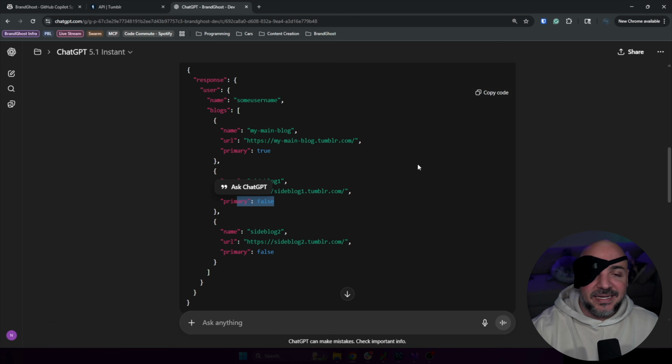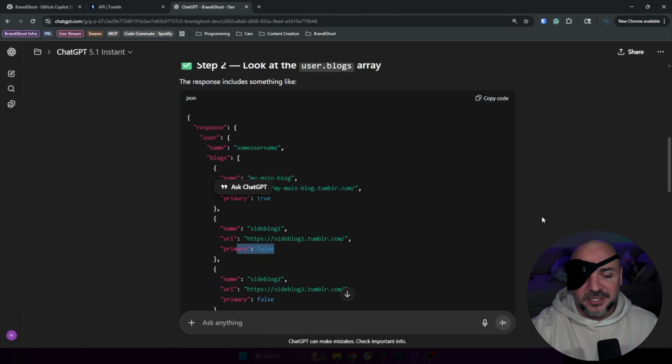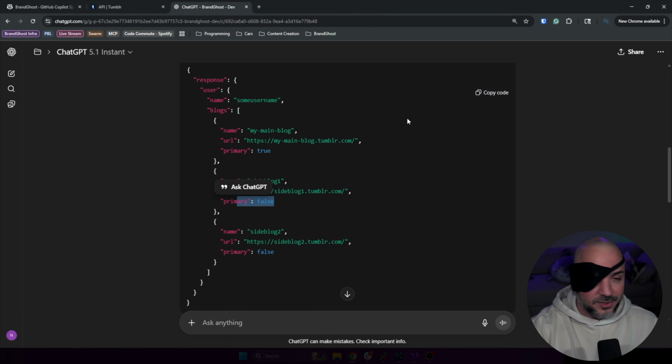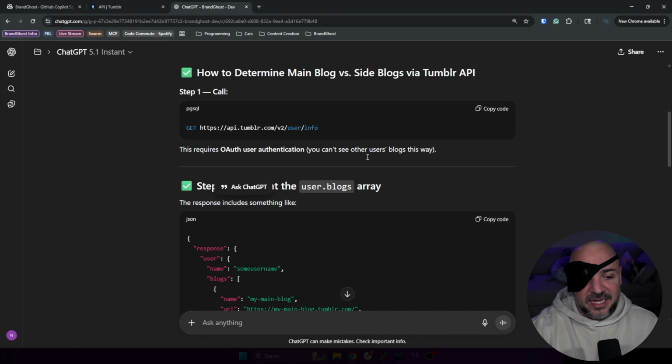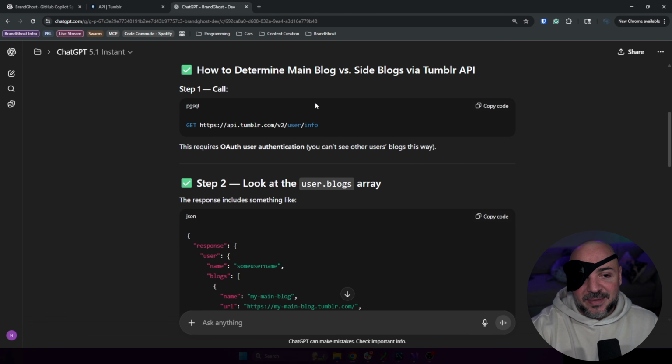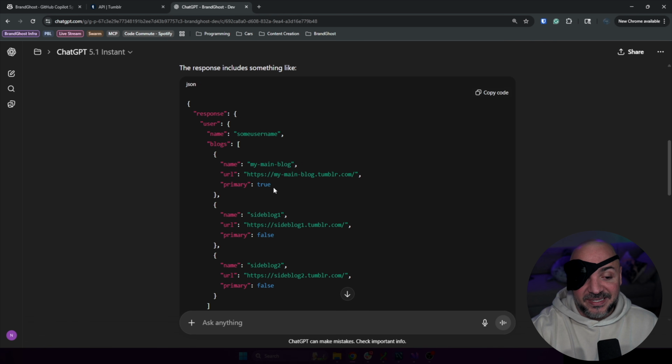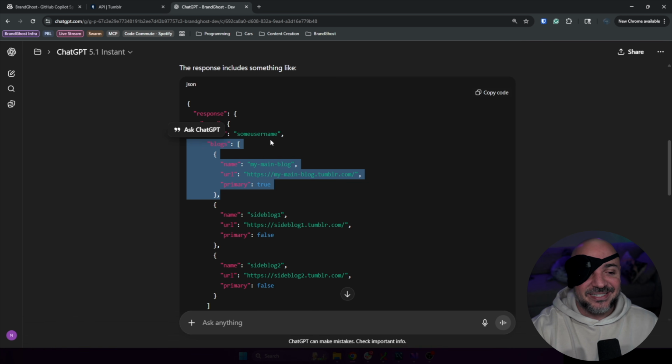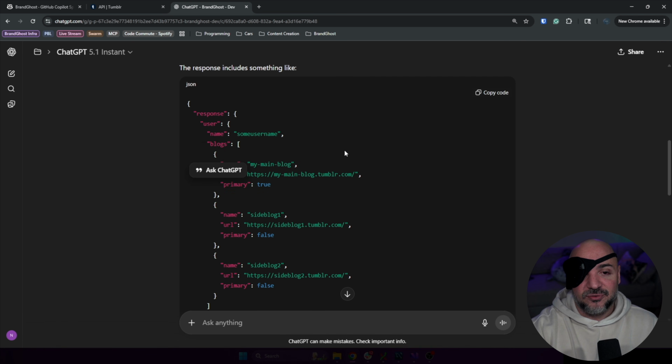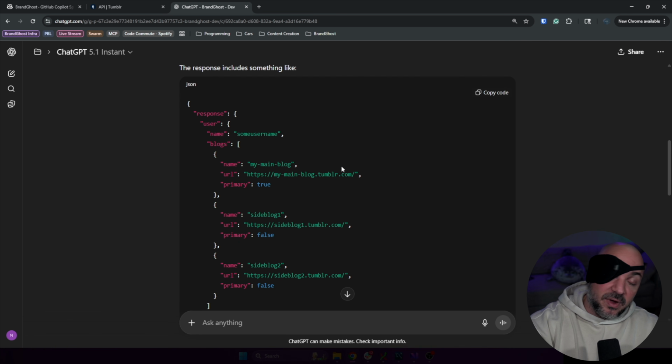Okay. I did a quick check in the code at this point, because I was like, hold on, do I already have this functionality enabled? Turns out I have this API call. Turns out I am literally looking through the code specifically to go pull out the blog where primary is true already. But I need to be able to support having multiple blogs being referenced from someone's API call here.